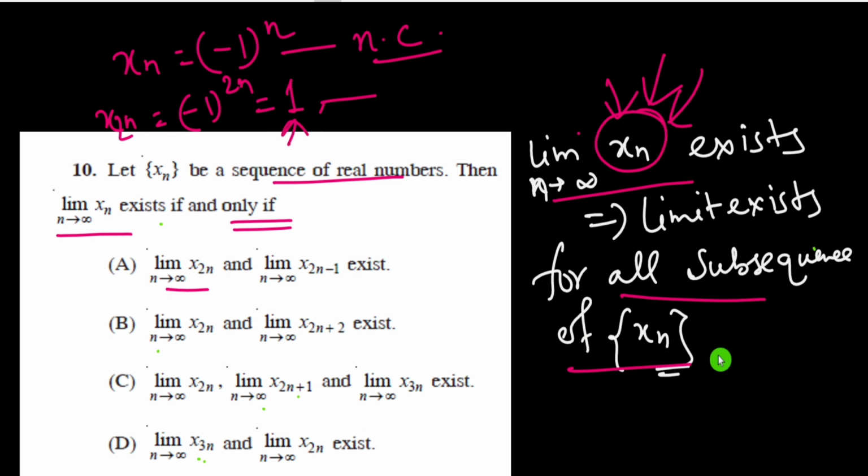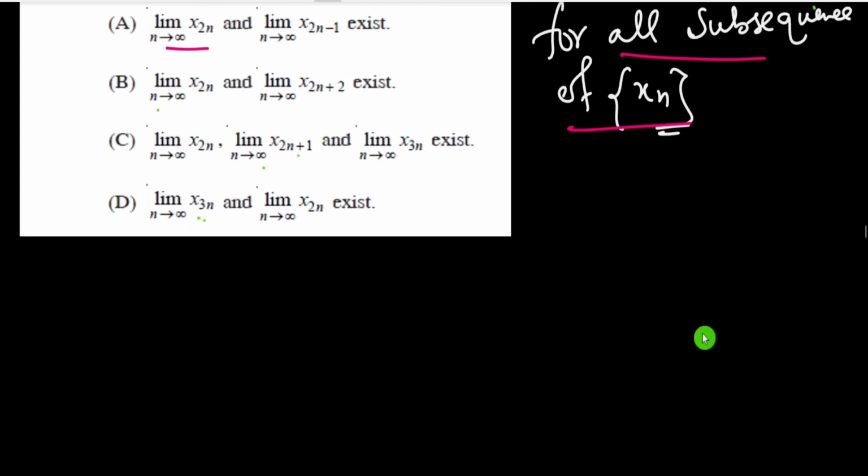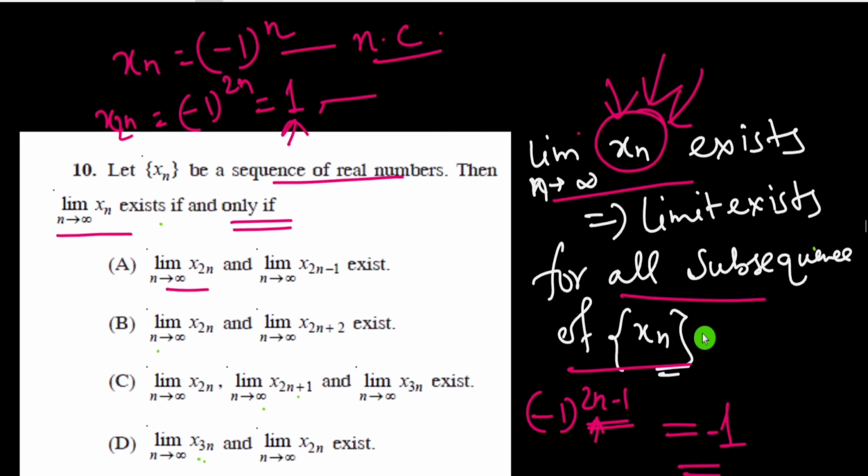And if we take x2n minus 1, that is minus 1 to the power 2n minus 1, 2n minus 1 is always odd, which gives minus 1 always, which is also a convergent sequence. But the mother sequence xn is not convergent, so we discard this option.